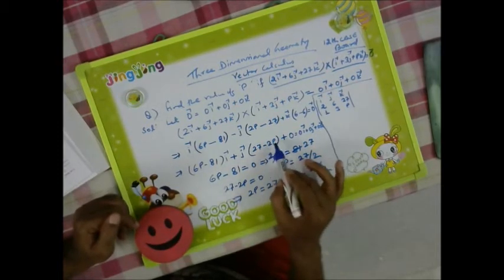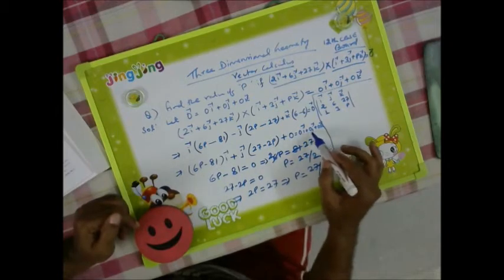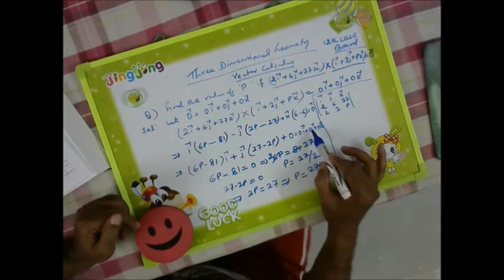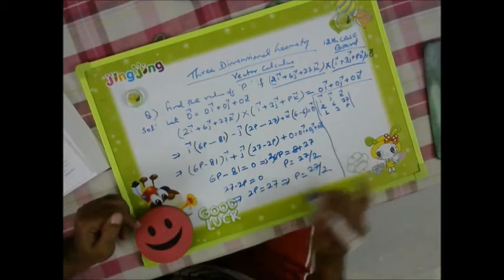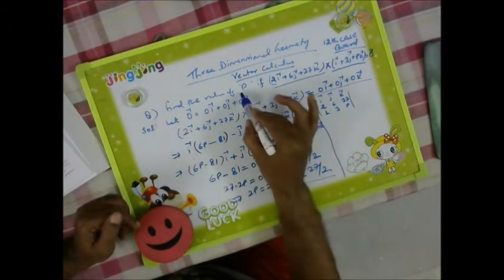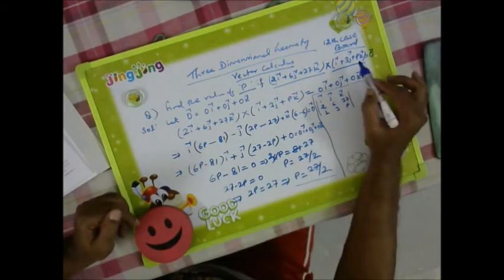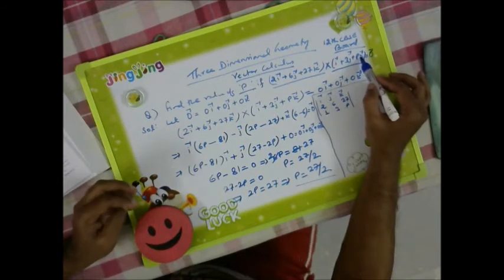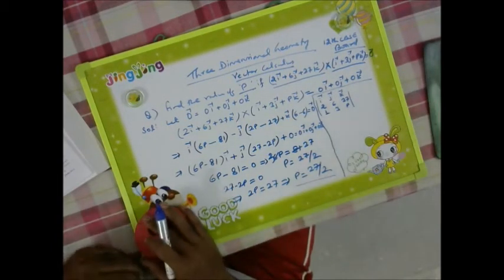When we equate the coefficient of j from the LHS with the 0 in the right hand side, we get the value of p. So in this way we have found the value of p in i plus 3j plus pk. Right. Let us solve the next question.